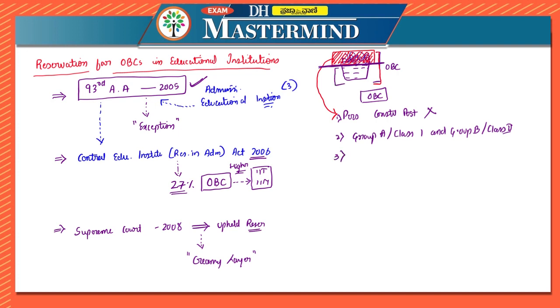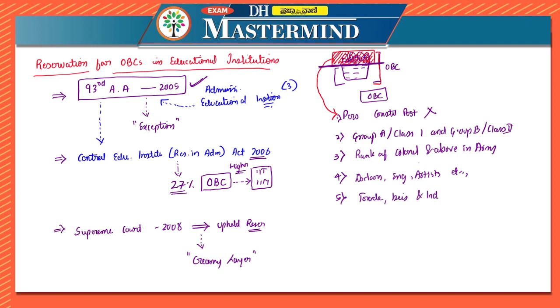In the third one, if there are professionals like doctors or lawyers or engineers or artists, etc., their children should not be given the reservation. The third one was related to ranks of colonel and above in the army and equivalent, and the fourth one is related to professionals like doctors, lawyers, engineers, artists, authors, consultants, etc. And the fifth exception says persons who are engaged in trade, business and industry.